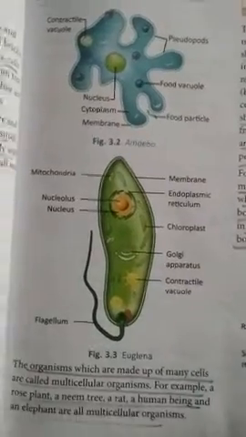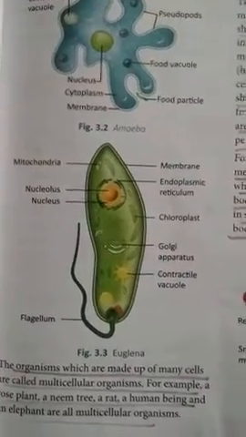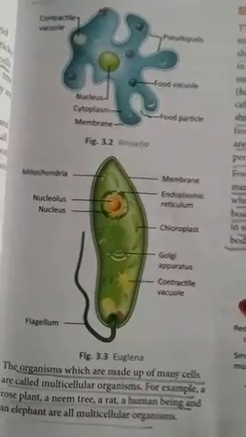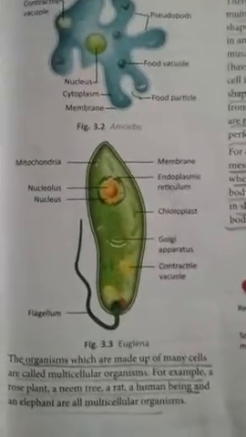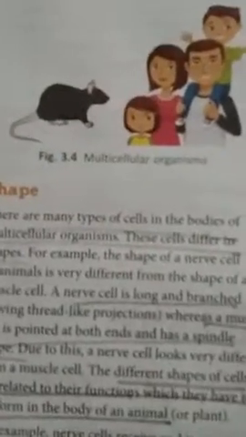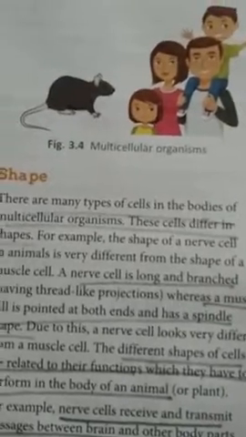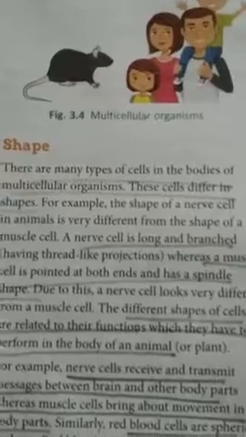Now the other category of organisms is known as the multicellular organisms. They are made up of many cells, more than one cell. So what are the organisms that are made up of many cells? Here you can see the example: boy, girl, rat. These all are multicellular organisms. Why multicellular? Because they are made up of more than one cell.